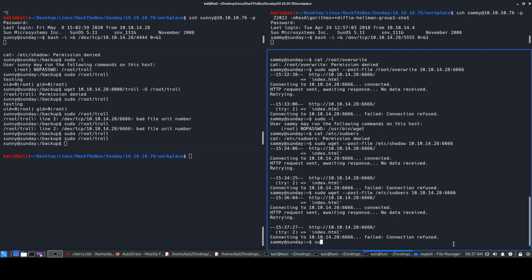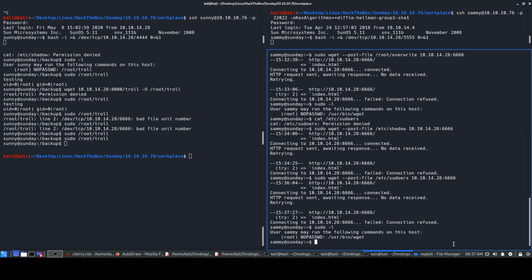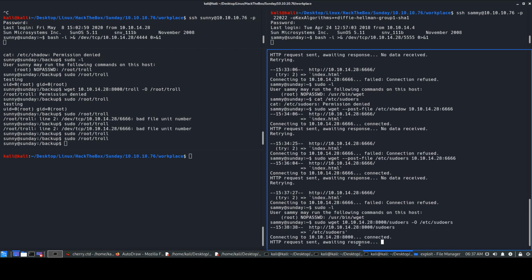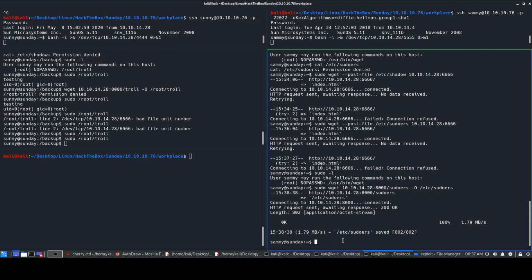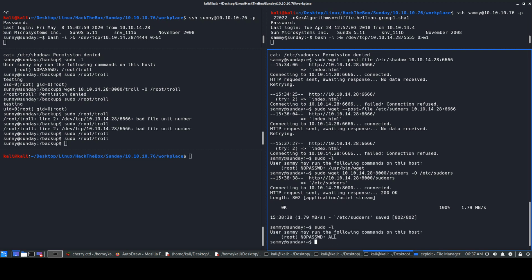I just want to show you all, if I do sudo -l now, it says that you can only use, pay close attention to this, the user can use this command only. So now once I take that sudoers and I use that, let's see what happens. We got the file saved. Now I'll just run sudo -l, and it says that root can use anything over here, as in Sammy can run any command as root without any password, and all commands.